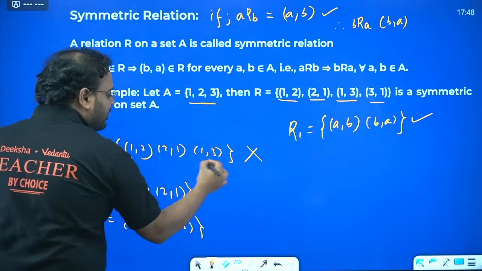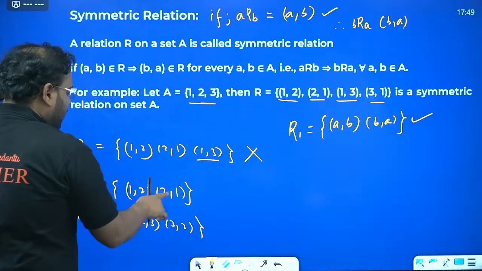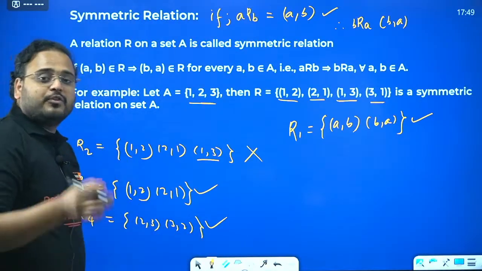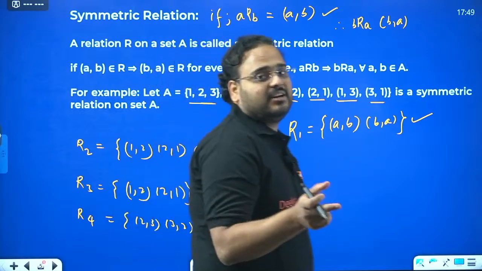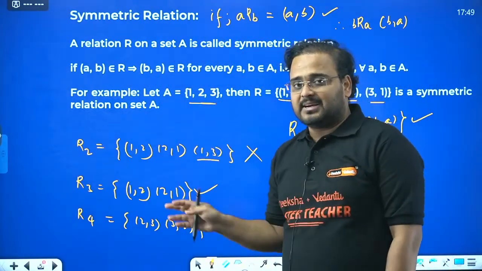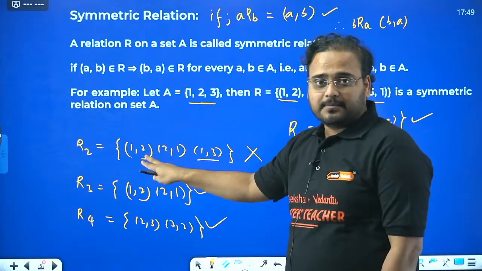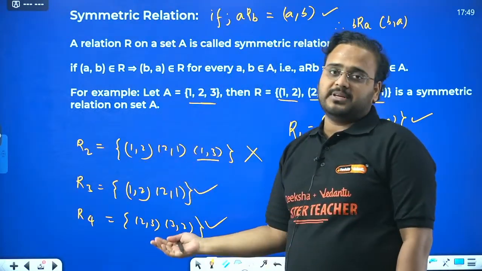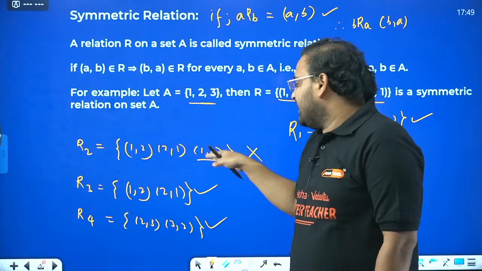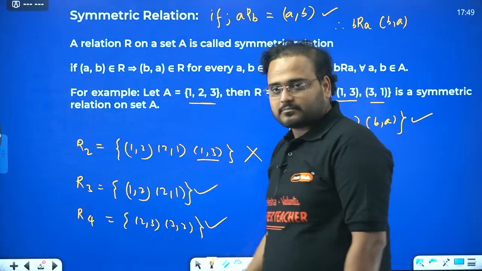No, because if 1, 3 is there, 3, 1 must be there. It is not there, so it is missing. 1, 2, 2, 1, yes. 2, 3, 3, 2, also yes. So we only look for the if and then condition. We'll not ask what about other elements. In symmetric, we only look for the ordered pair which is present. If AB is there, then BA should be there. If, let's say, this is AC but CA is not there, hence it is gone. I hope this is clear.